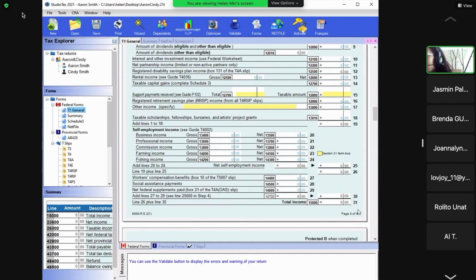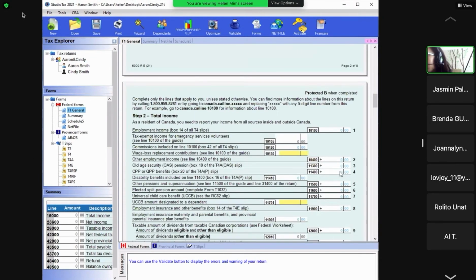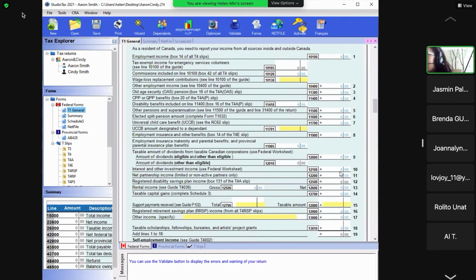So line 31 is total income, okay? I'm going to explain on Wednesday, or tomorrow, Thursday, probably Thursday. So tomorrow is Wednesday, okay? Possibly on Thursday, I'm going to go line by line through this one, okay?